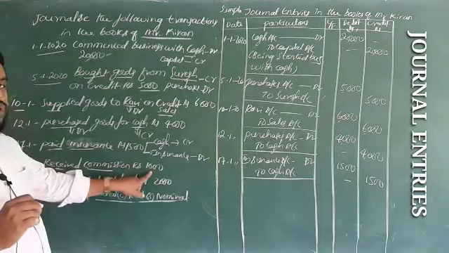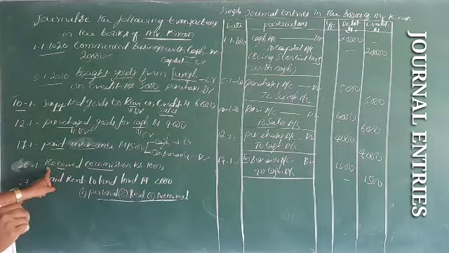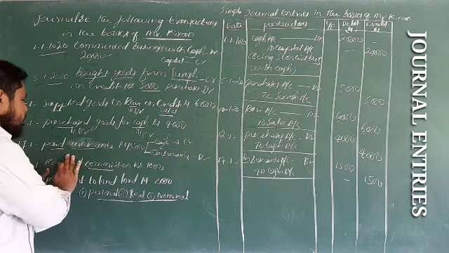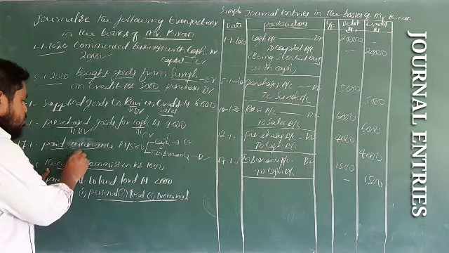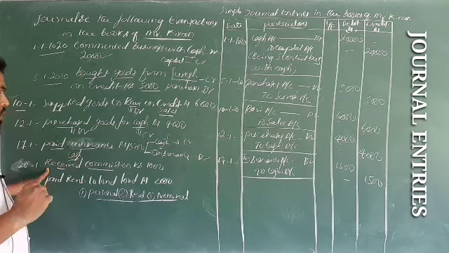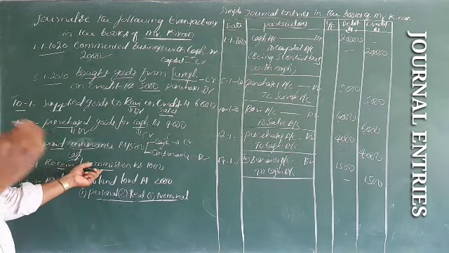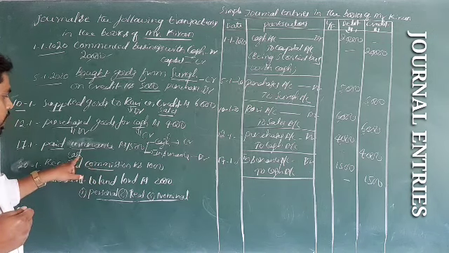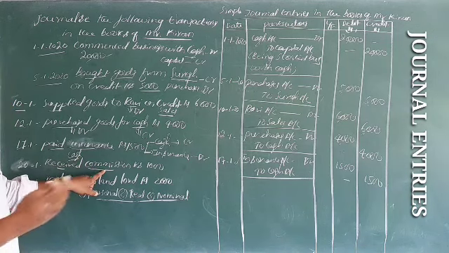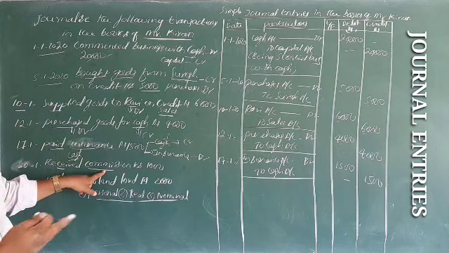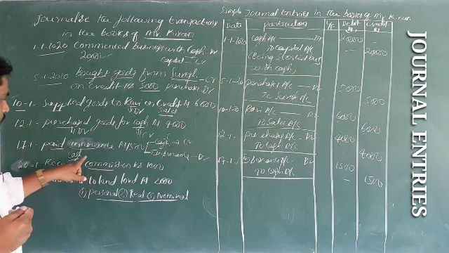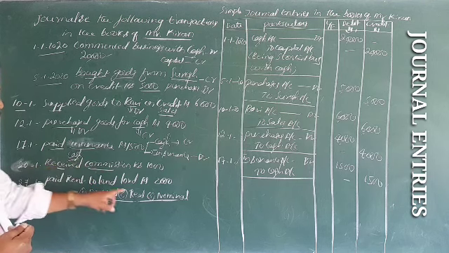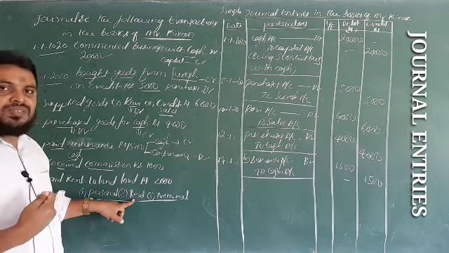Received commission rupees 1,000 on 20. Received means owner is receiving cash here. That is commission. So in this transaction, two accounts are involved: cash and commission. Cash is a real account, debit what comes in.